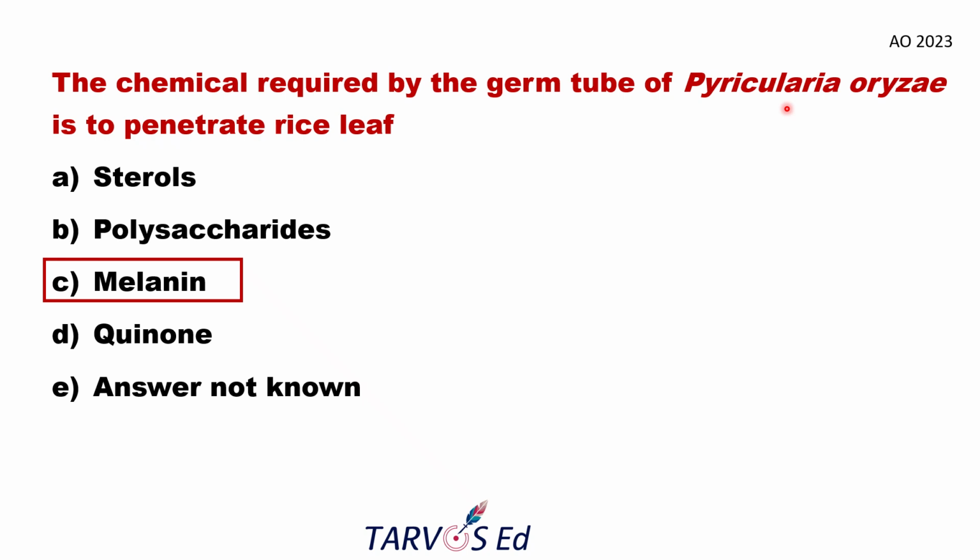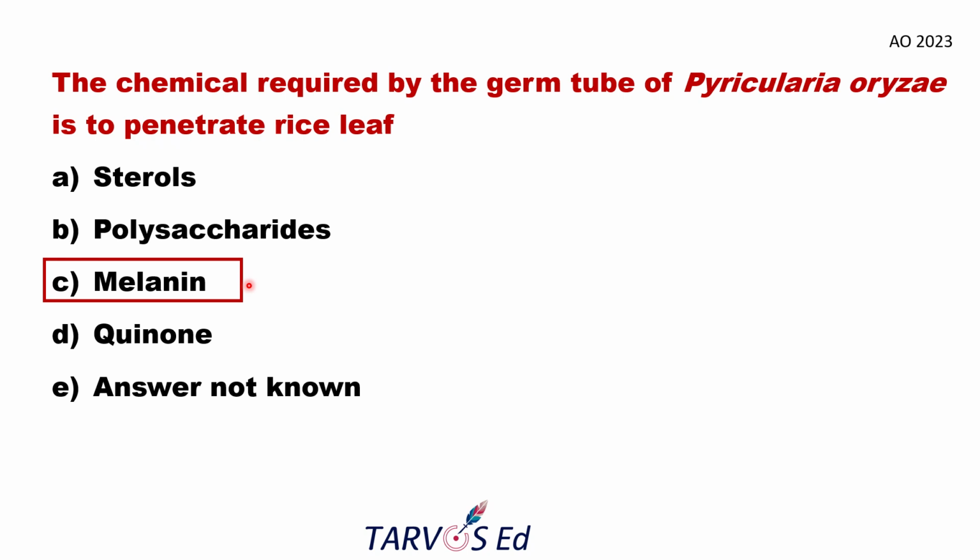And for the infection process, the pathogen Pyricularia oryzae obviously requires a compound called melanin. Based on this, scientists have developed fungicides which inhibit melanin biosynthesis. These melanin biosynthesis inhibitors target the pathogen Pyricularia oryzae, which requires melanin for its penetration and infection process.